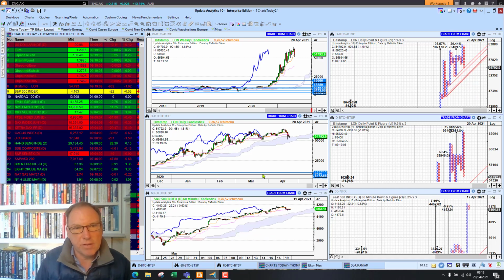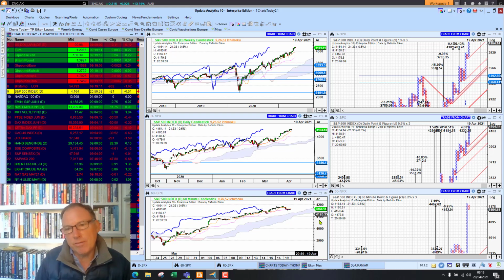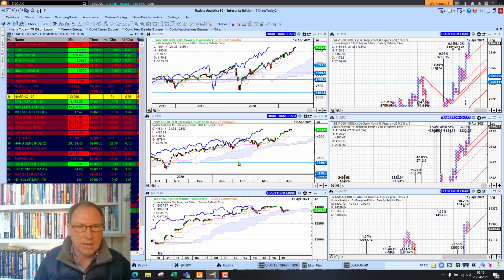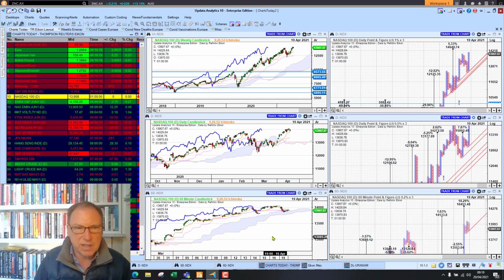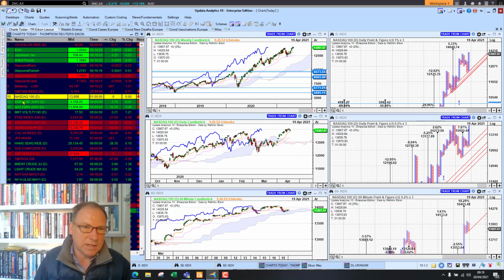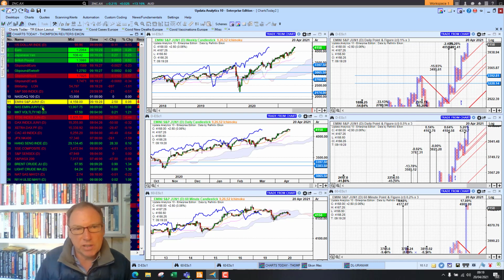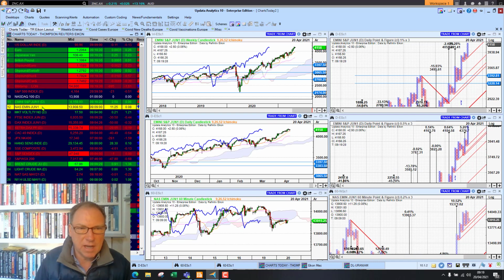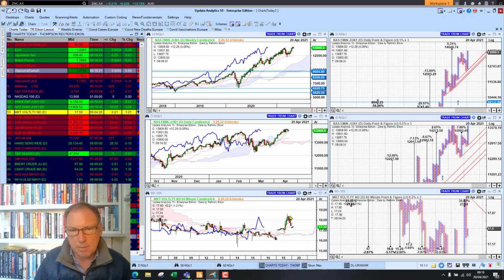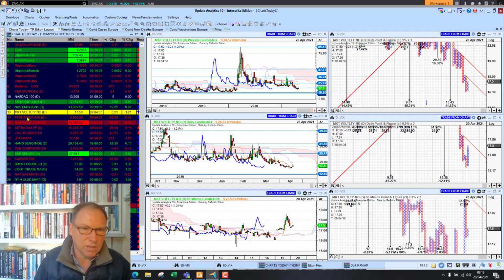Looking at the S&P 500 index, we're down 0.5% yesterday. Still bullish on all three time frames and upside targets. And if we look at the Nasdaq, that was actually down yesterday. So tech stocks still not managing to do as well as the main market. The futures are flat this morning, just slightly up on the S&P, and the same on the Nasdaq. So no big changes there. The VIX volatility ticked up above 18 yesterday, but really no cause for concerns here.